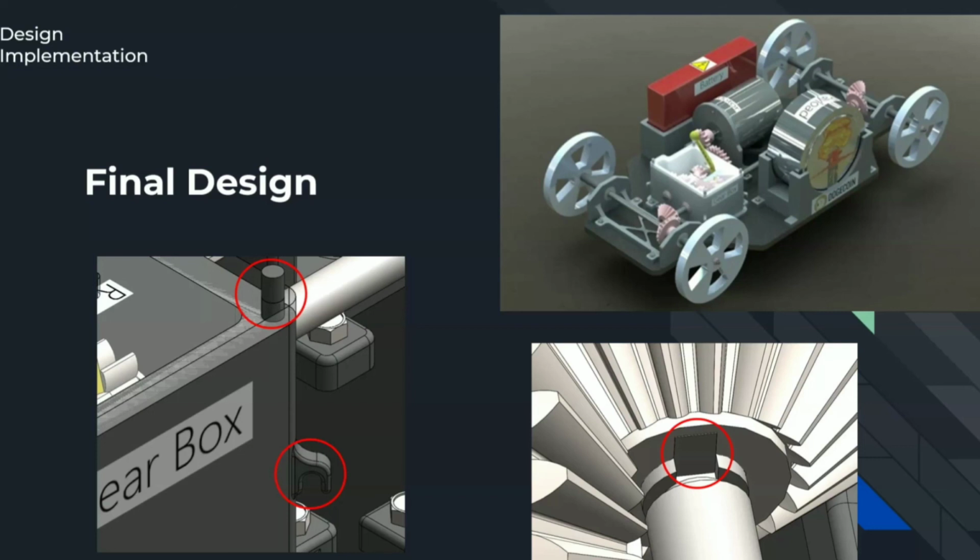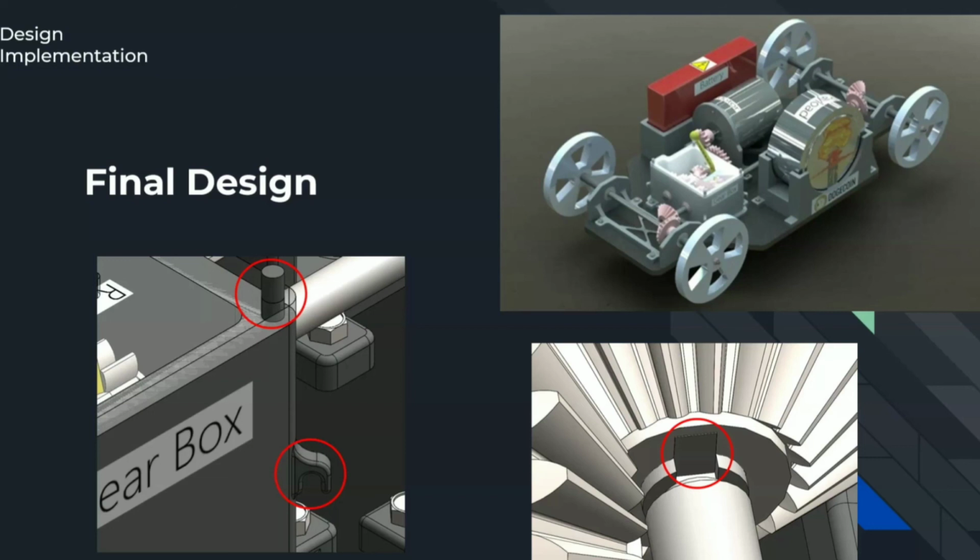The second place we removed fasteners is on the gearbox cover. To remove the fasteners, we removed the bolt holes from the gearbox, extruded tabs in the 4 corners of the gearbox, and then added flanges to the lower section of the gearbox. This allowed us to use rubber bands to secure the cover to the gearbox.